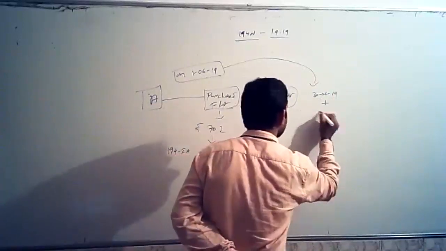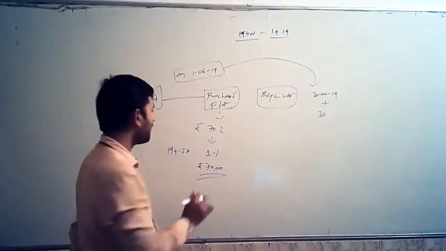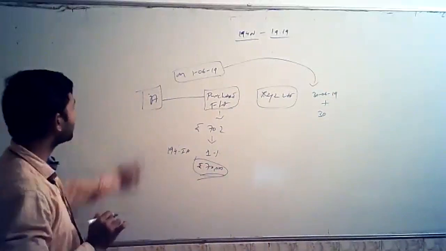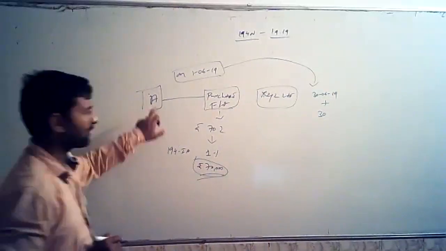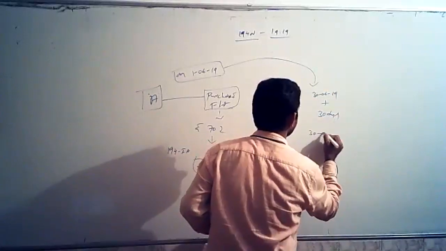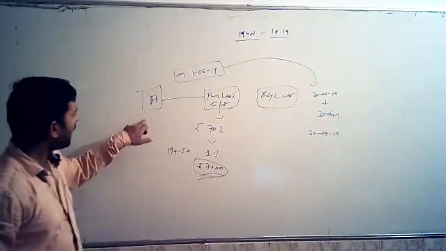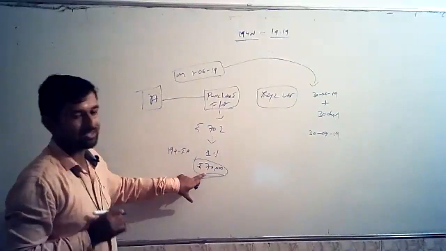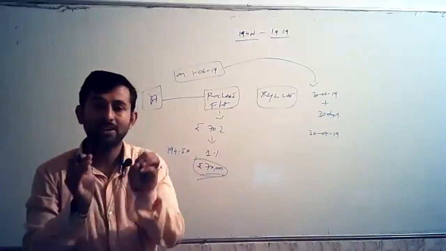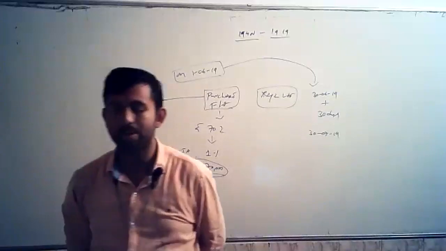From this, 30 days time is there, that is, from 30th June, 30 days time is there to remit the 70,000 rupees that has been deducted by Mr. A. That is, 30 days means 30th July. On or before 30th July 2019, Mr. A has to remit this TDS amount of 70,000 rupees along with filing a form. Which form? Form number 26QB.